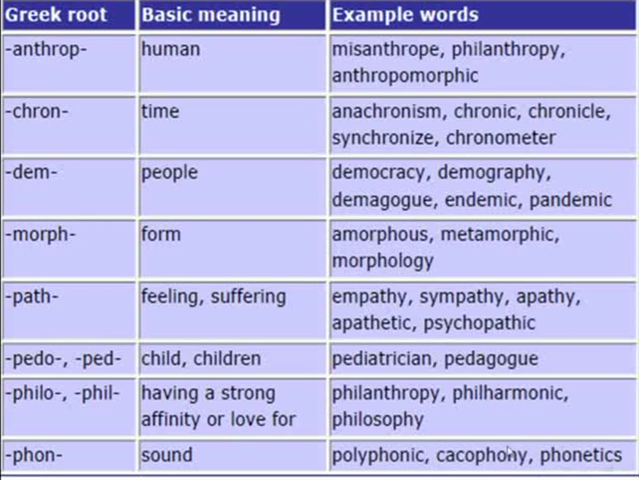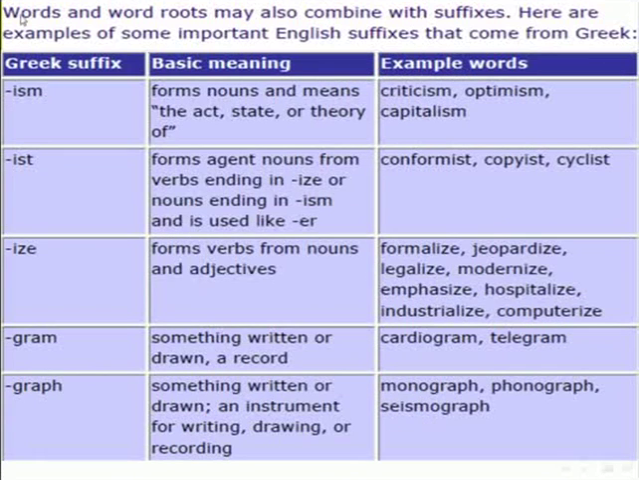Right. Let's carry on. Words and word roots may also combine with suffixes. Here are examples of some important English suffixes that come from Greek also. Right? We carry on. Now, Greek suffix, at the end of a word. It's Greek, not Latin. Here at the end of a word, ism. If we find it, it forms nouns and means the act or state or theory of. Examples these days: criticism, optimism, capitalism. Right? So to act or to do something.